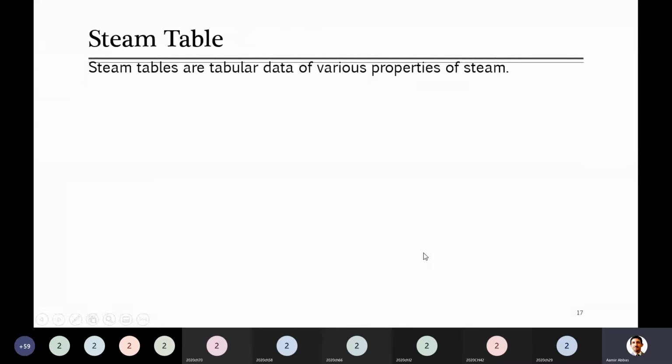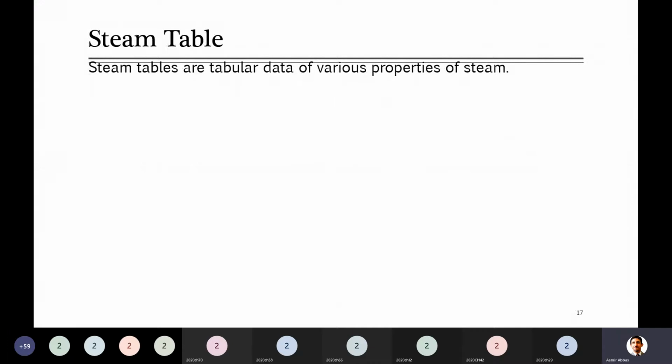So actually in your book, you have a lot of steam tables. What are those steam tables? Steam tables are simply tabular data of various properties of steam. And what are those properties? One property which we were using yesterday in the calculation was enthalpy. I told you that sometimes the internal energy is also provided, so there is specific enthalpy as well as specific internal energy, and sometimes data of specific volume is also provided.